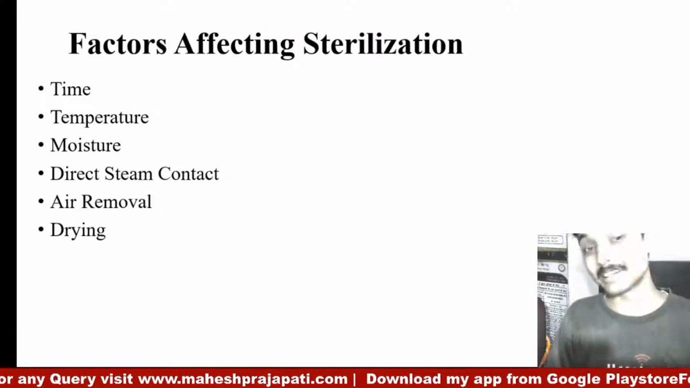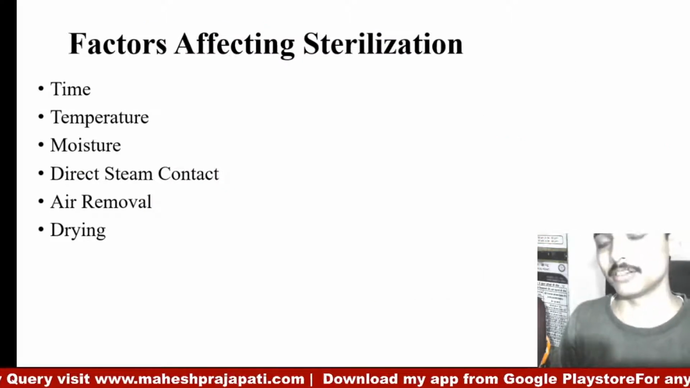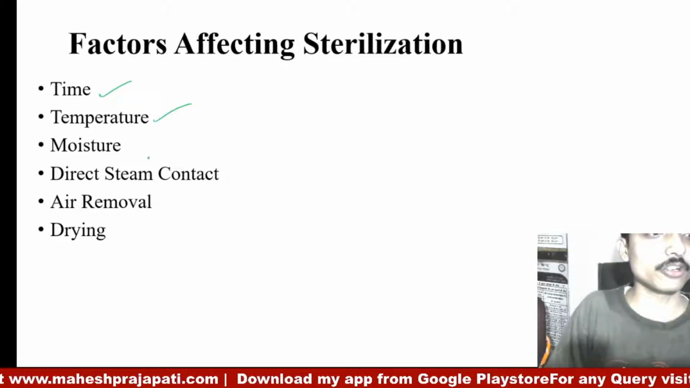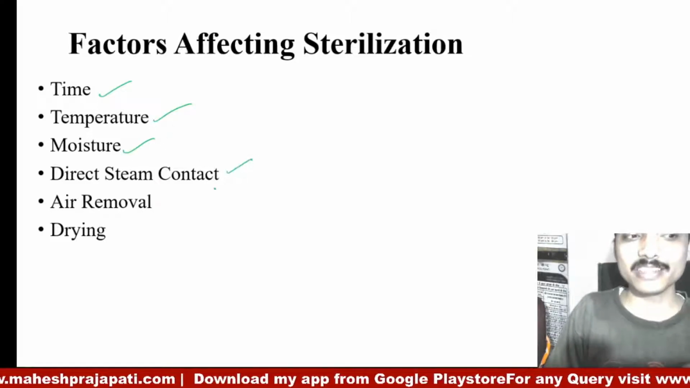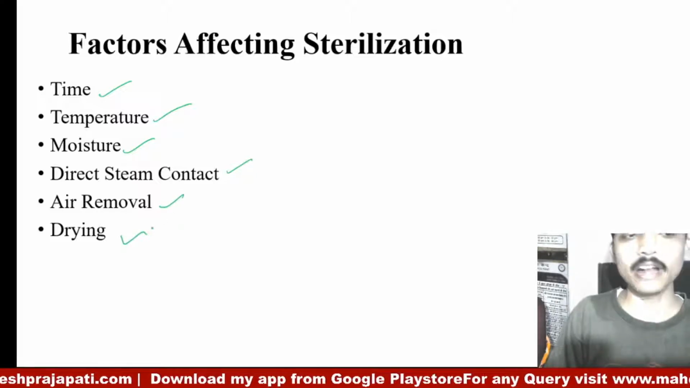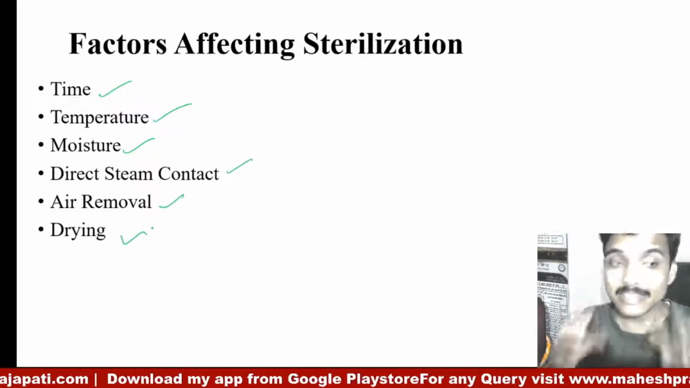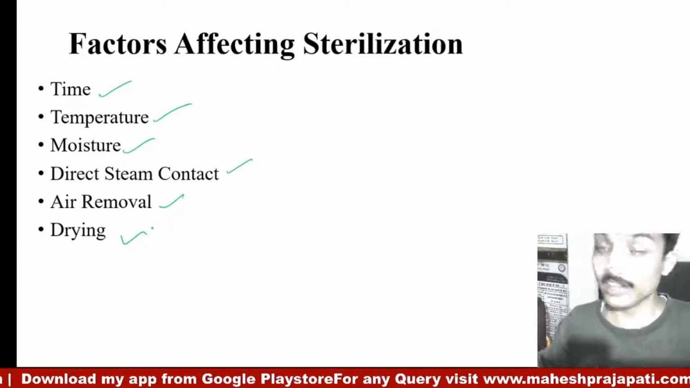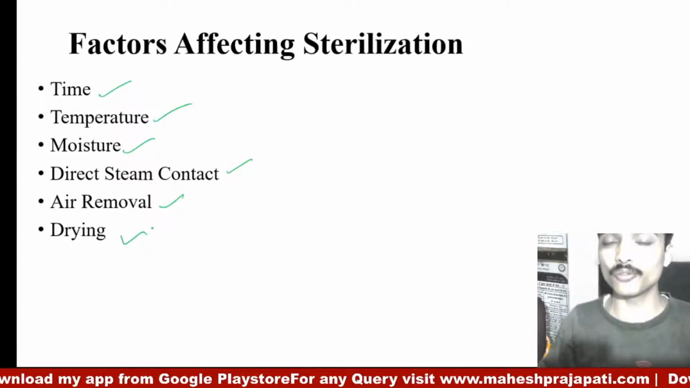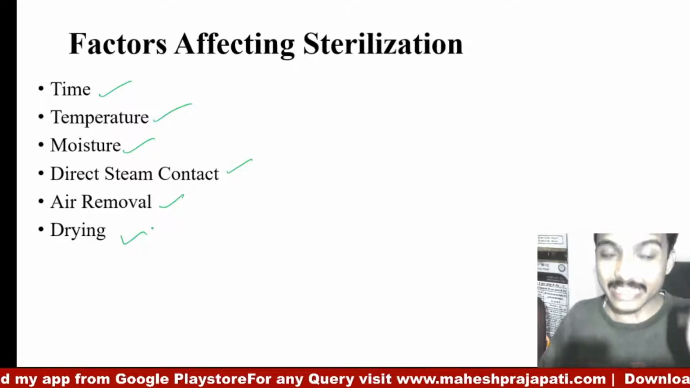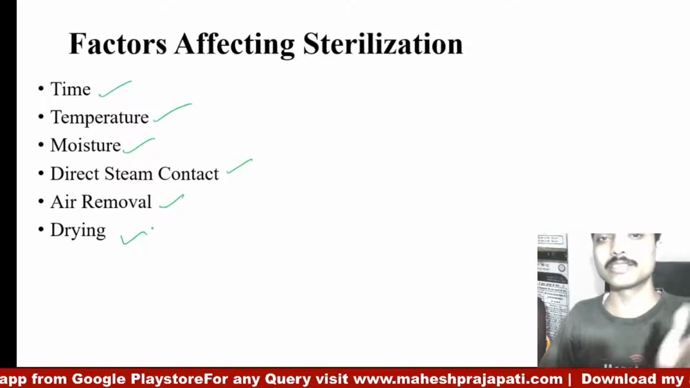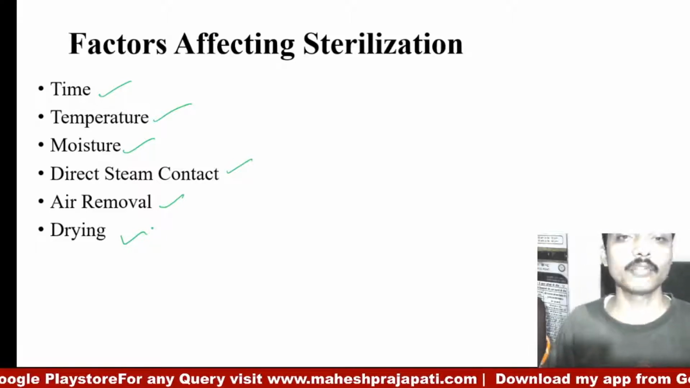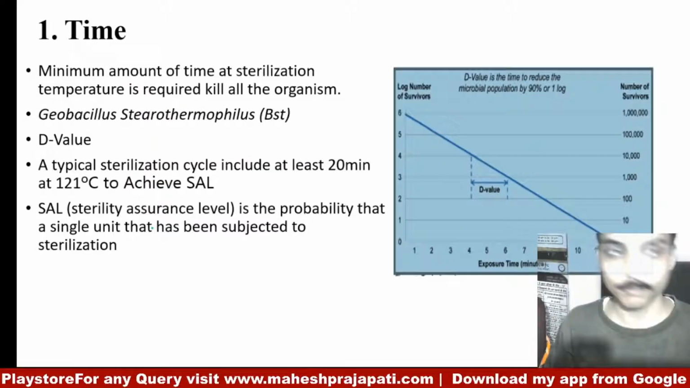Now there are certain factors which affect the sterilization. Lots of factors, for example, time, temperature, moisture, direct steam contact, air removal and drying. These are the 6 factors which may affect the sterilization. So we will talk about each of them, how each factor affects the sterilization and to what extent. So let's start with the first, which is time.